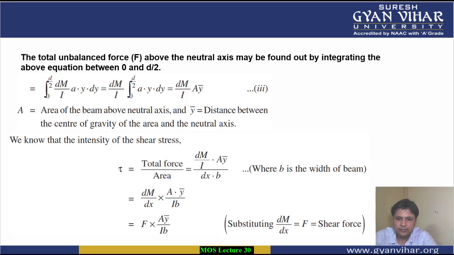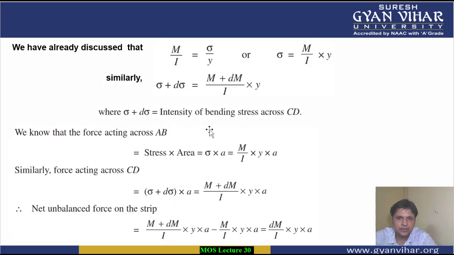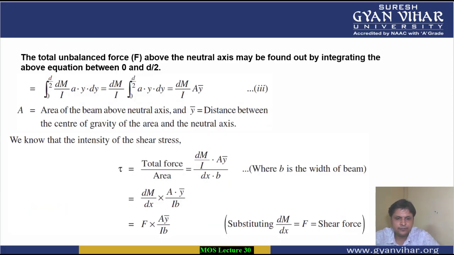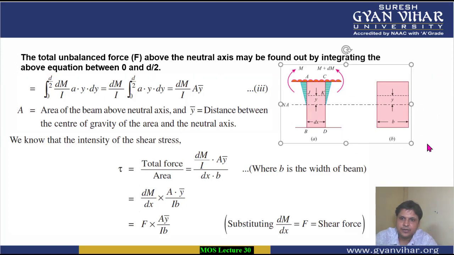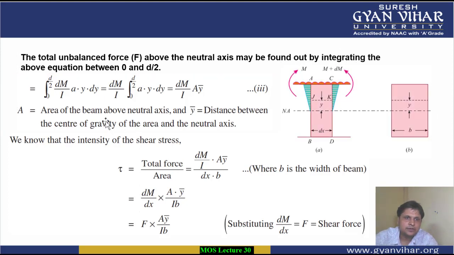If you are still not able to understand, I am bringing this diagram from here to here so that it will be easy for you to understand. Now you can see that the total unbalanced force above the neutral axis can be found by integrating between 0 at the neutral axis, where the distance is 0, and the distance of this particular position from the neutral axis. The complete depth is d, so it will be equal to d by 2.